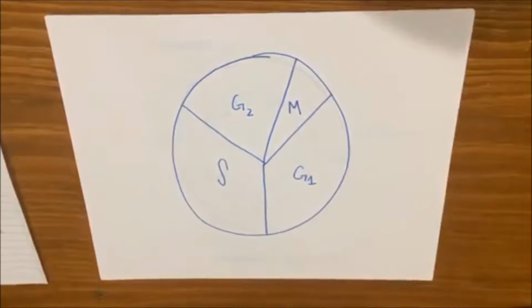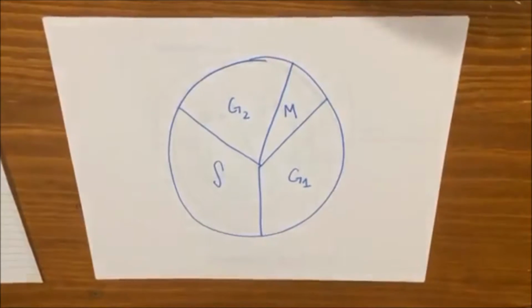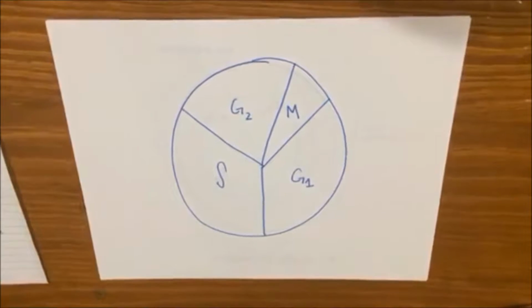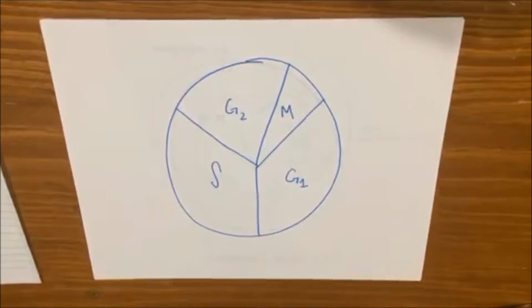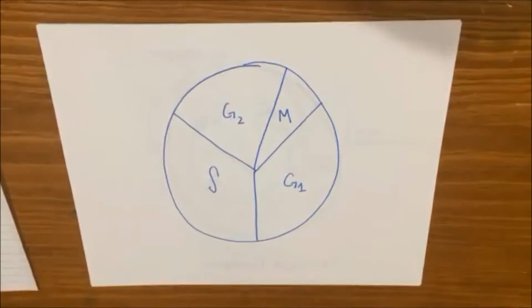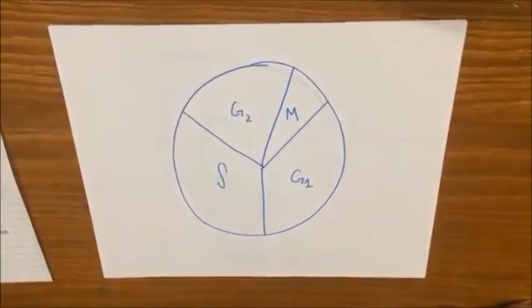Cells use information about their internal state and cues from the environment around them to decide whether to proceed with cell division. A checkpoint is a stage in the cell cycle when the cell examines internal and external cues and decides whether or not to move forward with cell division.